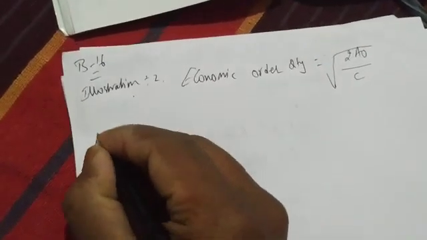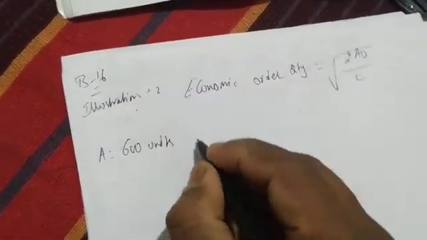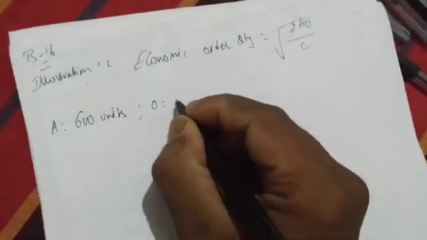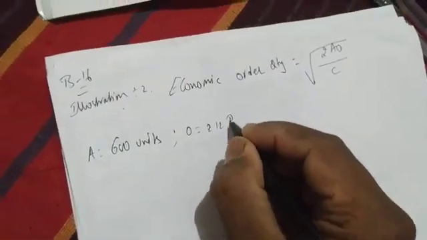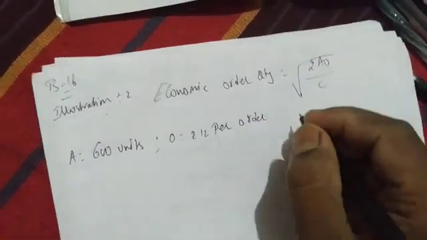A is annual consumption. How much is annual consumption? We have 600 units. Next, O is ordering cost. How much is ordering cost? Rupees 12 per order. Next, C. How much is carrying cost?